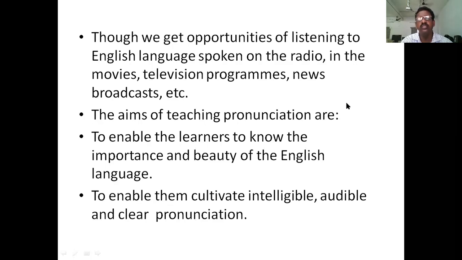Speech sounds and symbols. Now, let you know about speech sounds and symbols. How many speech sounds are there in English? There are 44 speech sounds. These 44 sounds are further divided into two types: one is consonants, the other is vowels. Consonants are 24 sounds.